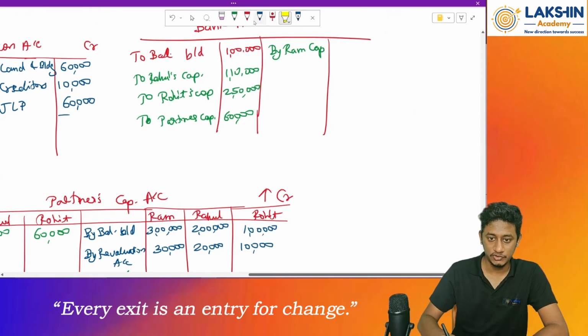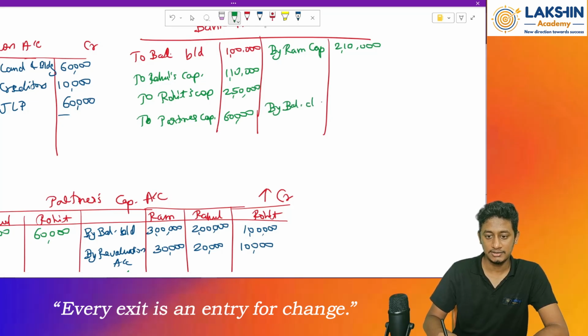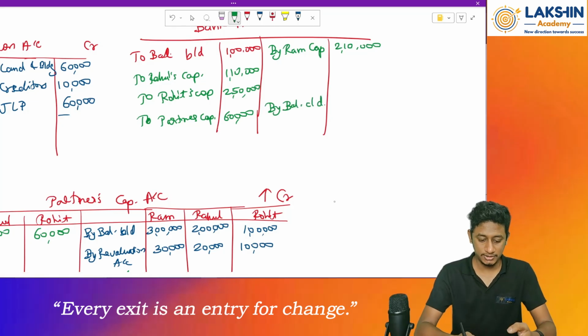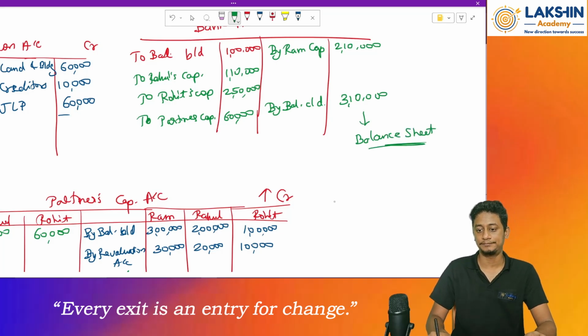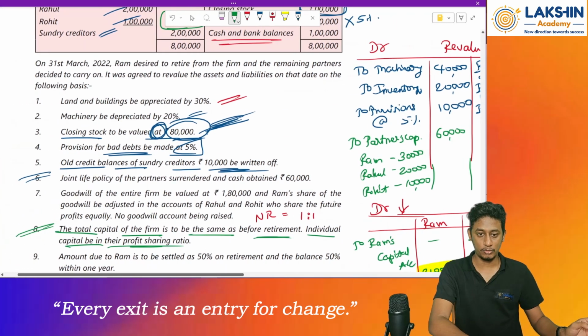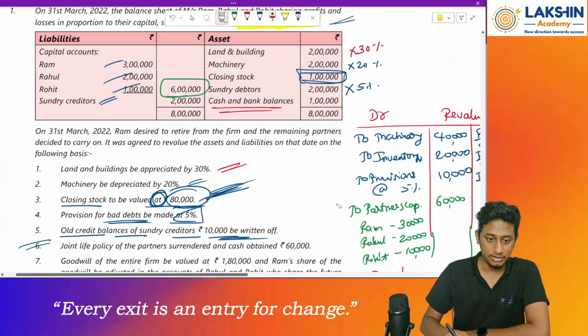So, going back, 2 lakh 10,000 has been paid. So by balance carried on. Compute this: 1 lakh plus 1 lakh 10,000 plus 2 lakh 50,000 plus 60,000 minus 2 lakh 10,000 equals 3 lakh 10,000. So 3 lakh 10,000 is taken to my balance sheet. Now let's prepare the closing balance sheet over here only. I will just erase all of this.